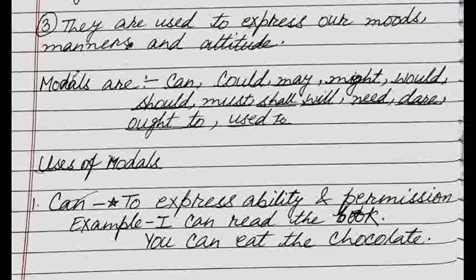This is showing my ability, that I can read the book, means I am able to read the book. And here in the second sentence, you can eat the chocolate. Means here I am giving you the permission that you can eat the chocolate. Okay.